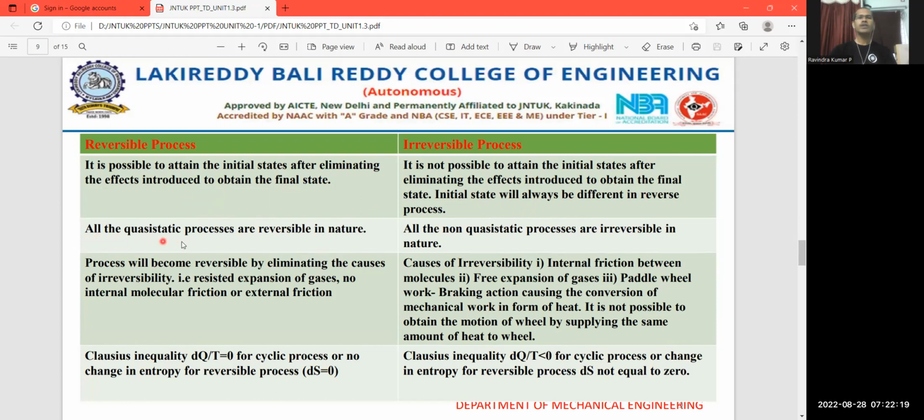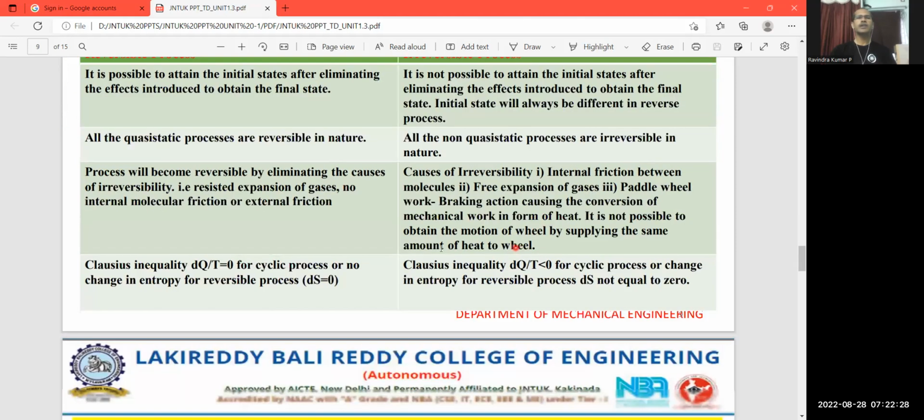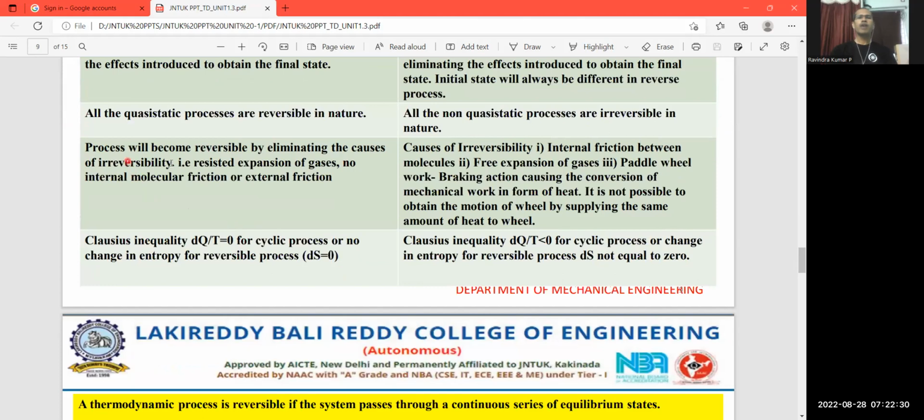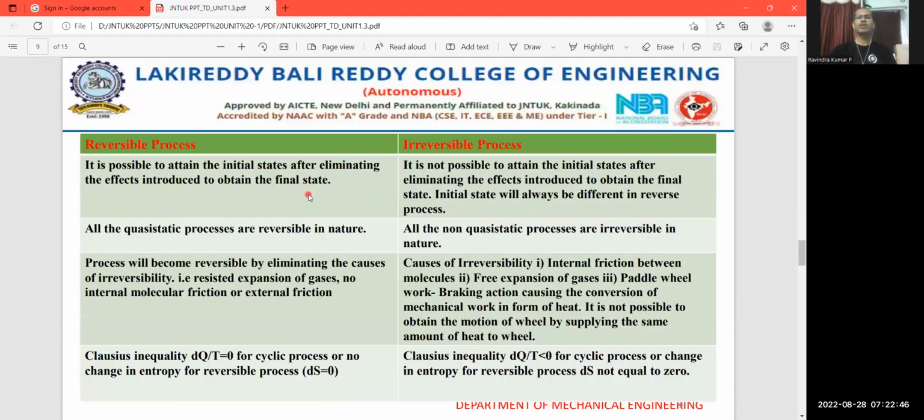So all the quasi-static processes are reversible in nature, whereas all the non-quasi-static processes are irreversible in nature. The process will become reversible by eliminating the causes of irreversibility. So that is the unresisted expansion of gases, with no intermolecular friction or external friction. So this comes under the reversible process.